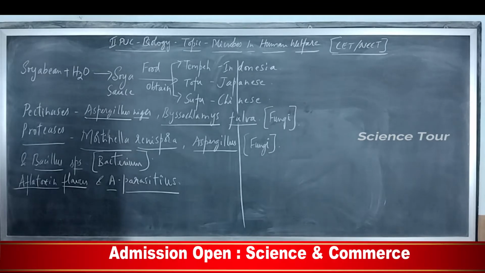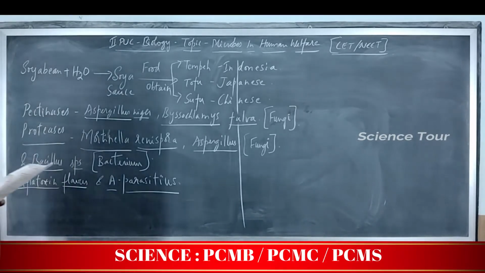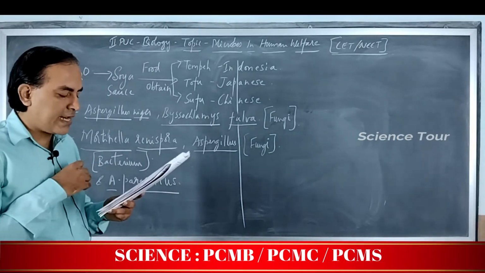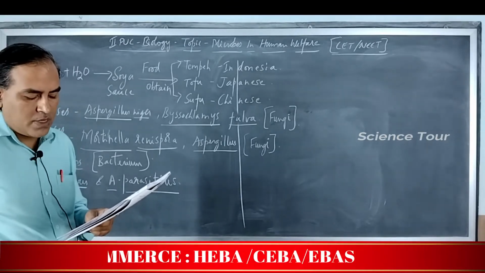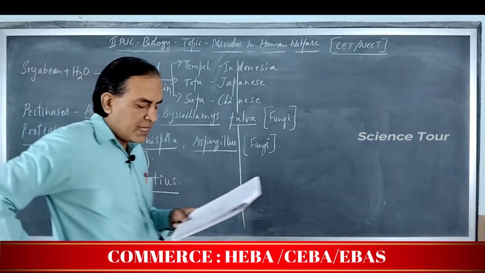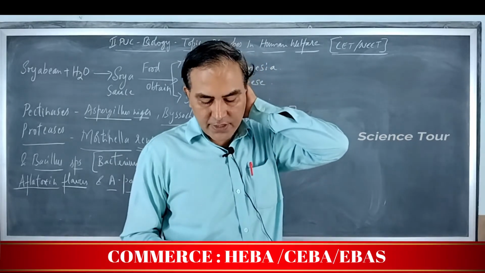Option 4, Helianthus annuus, is nothing but the sunflower. It will not relate. But 1 and 3 are related. Because one is what? Cactoblastis cactorum, it is a cactus moth. It controls prickly pear cactus, that is Opuntia, which is an invasive weed.